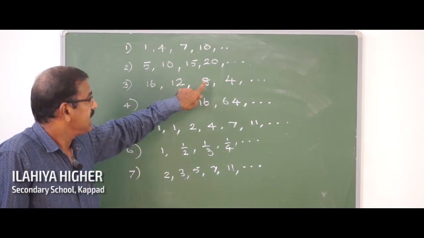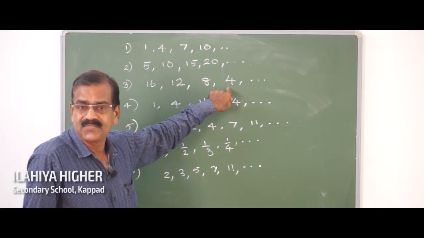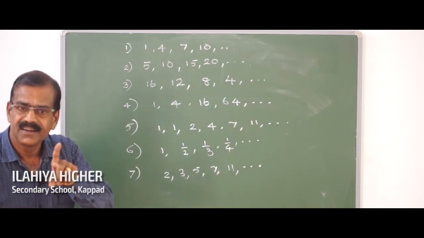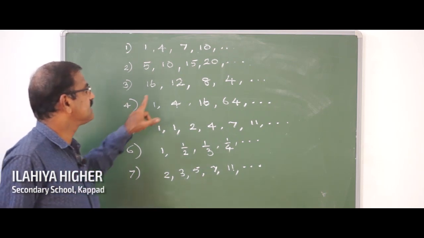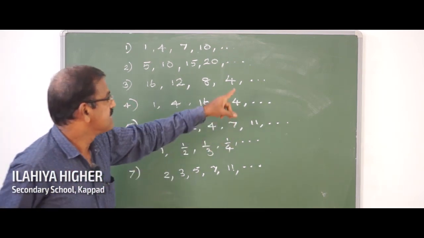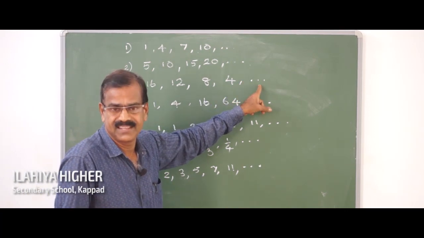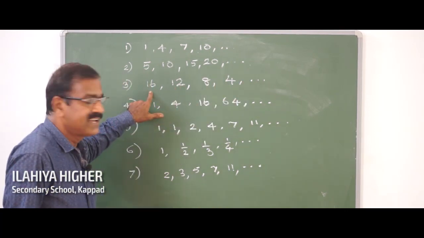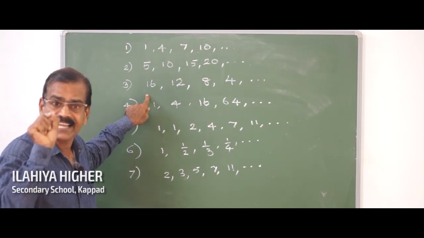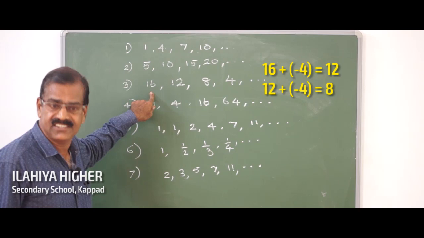16, 12, 8, 4. Now can you predict the next term? Yes, what is the next term? Yeah, 0 is the next term. Because 12 is got by adding negative 4 to this 16.